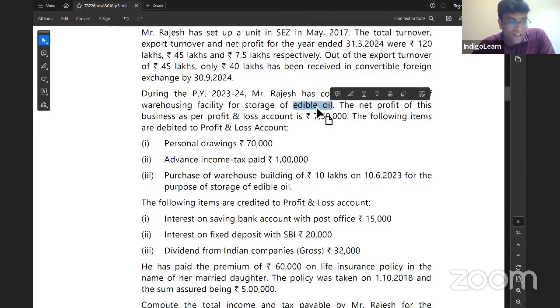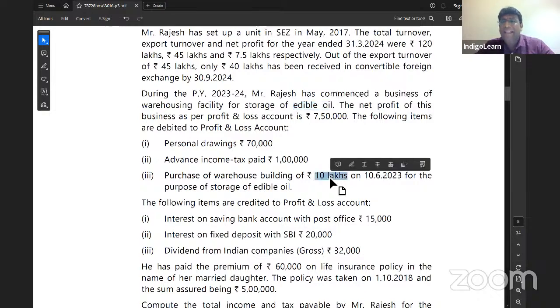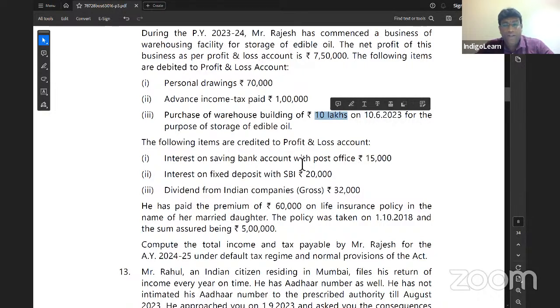Come on, following items are debited to P&L account. Personal drawing 70,000, add back. Advance income tax paid, add back. Purchase of warehouse building, add back and take depreciation. Following items are credited to P&L account. Interest on savings bank account with post office. We have to reduce them and show under income from other sources.